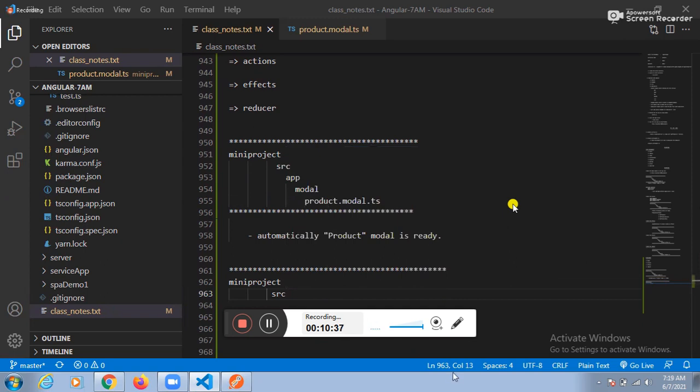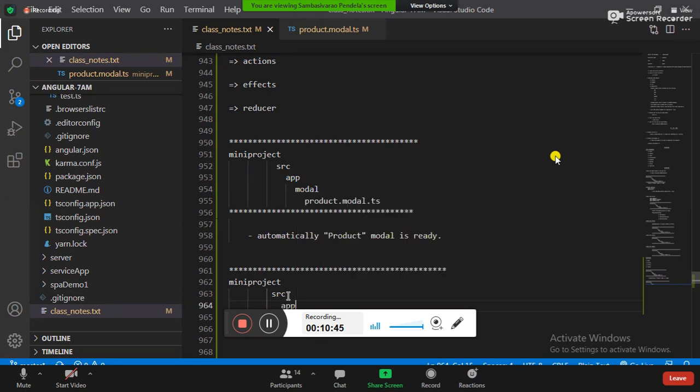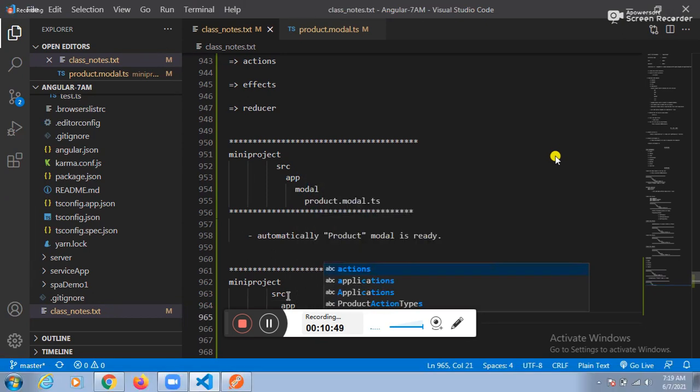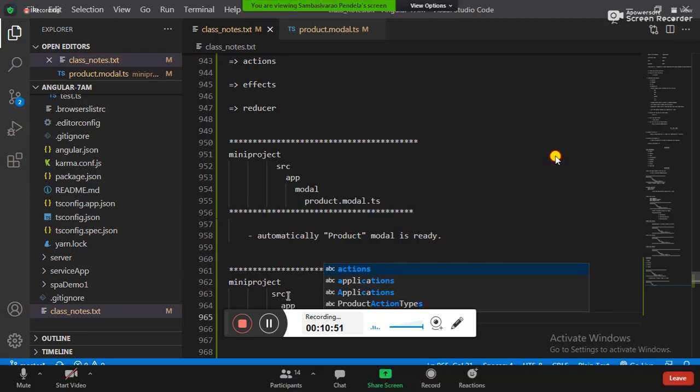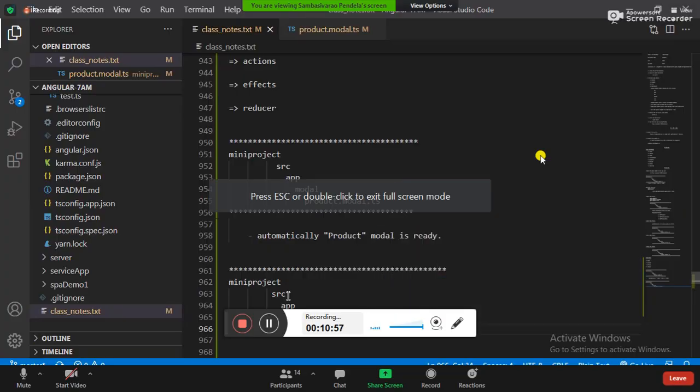Under the source folder, which folder? App folder. Under the app folder, which folder? Actions folder. Under the actions folder, which action file? products.action.ts.